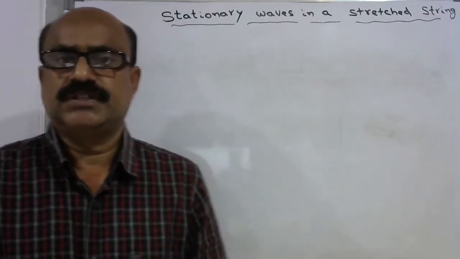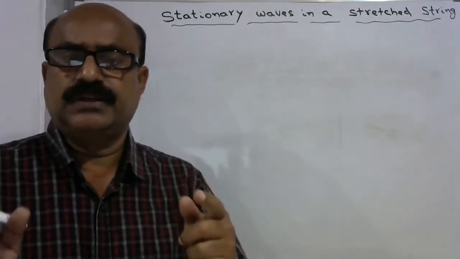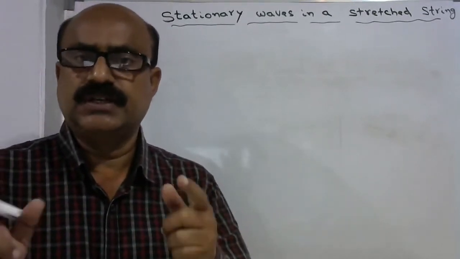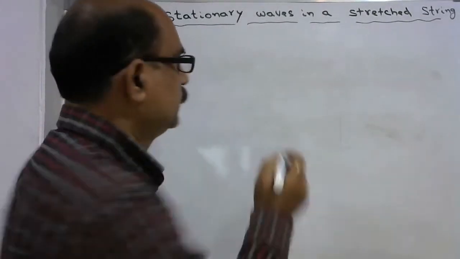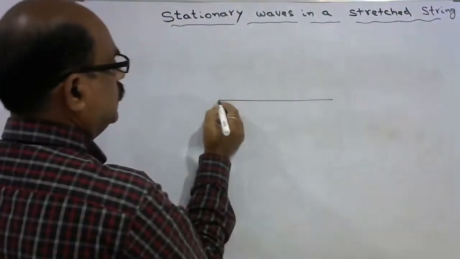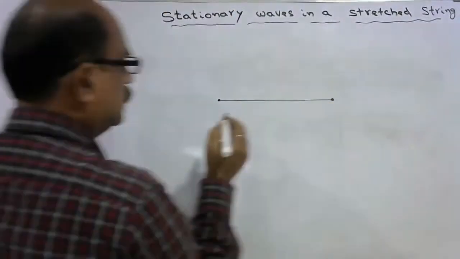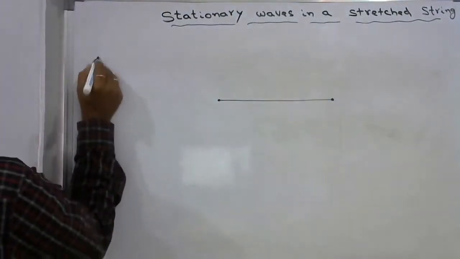Stationary waves in a stretched string. Suppose you take a wire with a certain linear density. Consider a wire with a linear density mu.